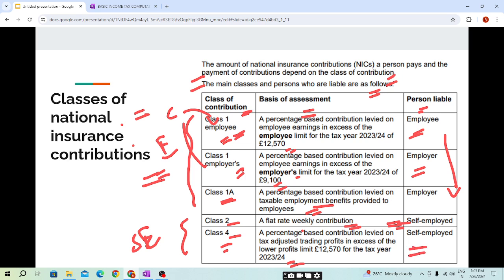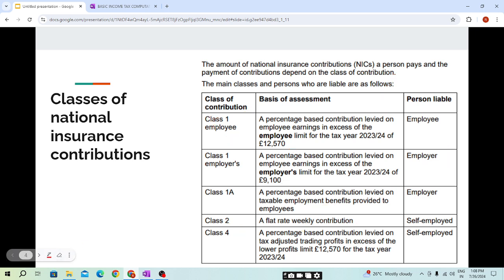The person liable here is the self-employed. I hope, students, the types of contribution are clear. The classes of national insurance contribution are clear and the person liable to pay this amount. Now we will be covering in detail what will be the amount based on the earnings we need to pay.